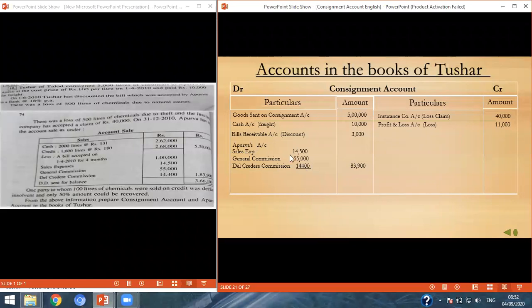83,900 will be the Apurva's account. Here we have added the commission also because it is already given in the calculation, so we will add this directly. And next we will do the entry of sales. Credit sale 2,88,000 and cash sale 2,62,000, that is 5,50,000.